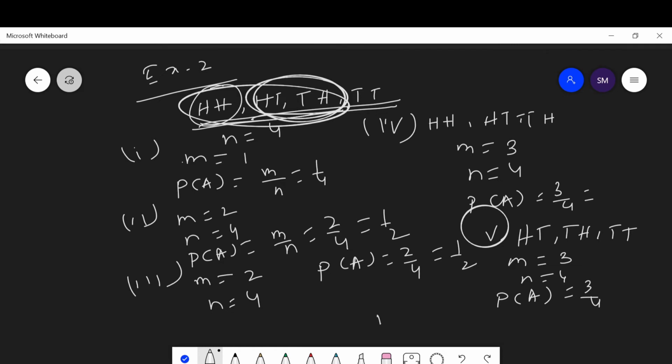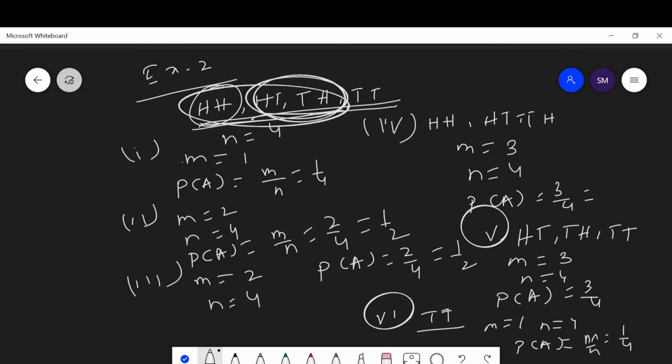Then the next question says no head. There is no need of a head, which means both coins have tail. Then this is the favorable condition. Here m equal to 1, n equal to 4. Then the probability of getting no head is equal to m upon n is equal to 1 upon 4.